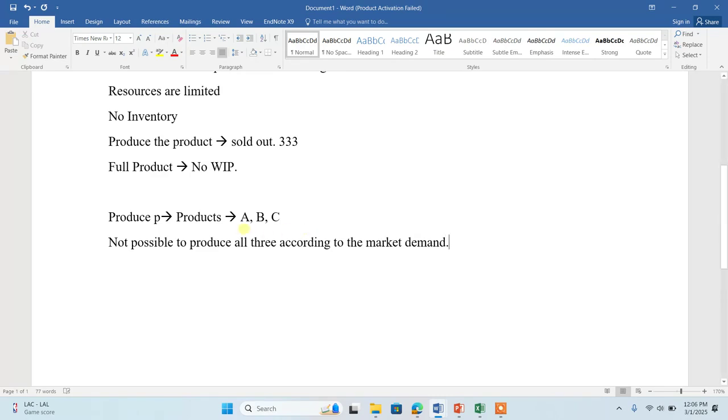So the question arises, how much should I produce A, how much should I produce B, and how much should I produce C? What should be the optimal combination which can maximize my profit?